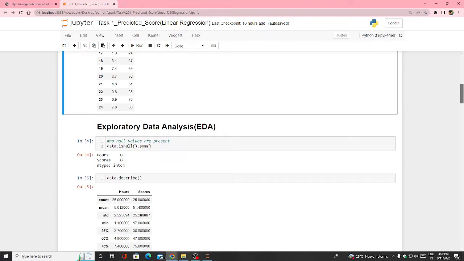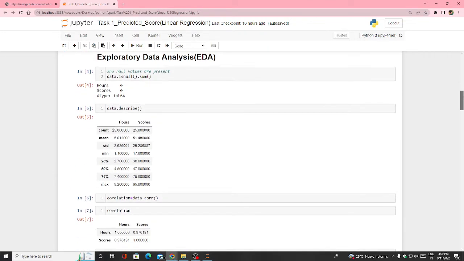However, if there are millions of data, then it is not possible to check each and every file or folder, each and every column or row, for null values. That's why we are doing data.isnull().sum. It will sum up how many null values there are. If it is coming hours is 0 and scores is 0, that means there is no null value present in the data. Then data.describe.